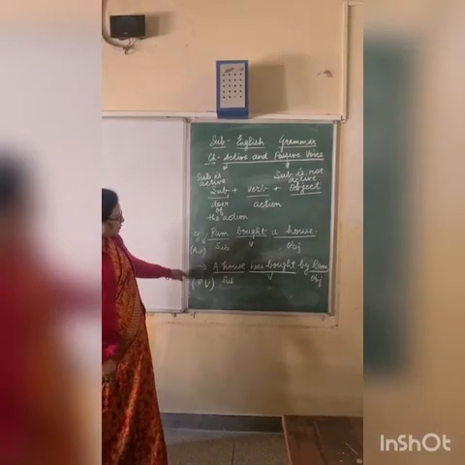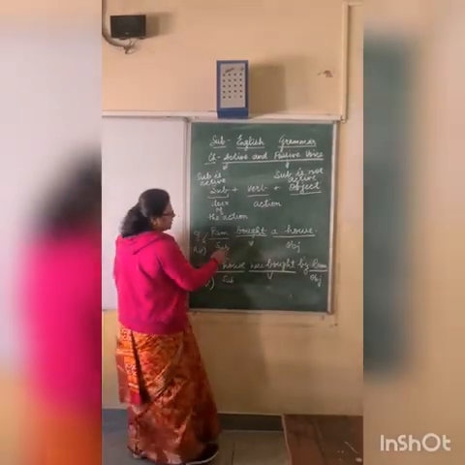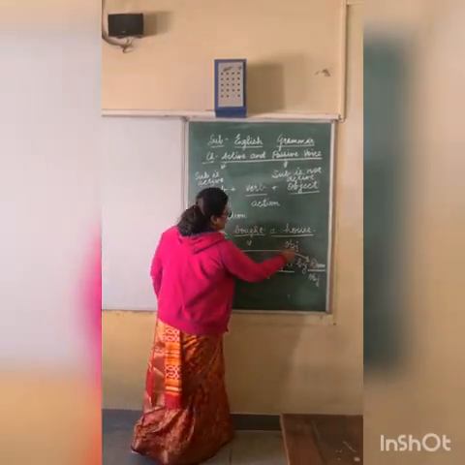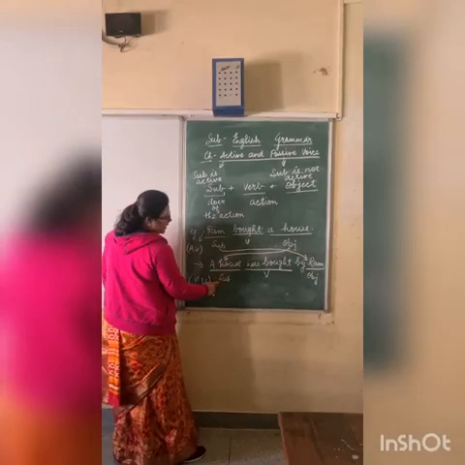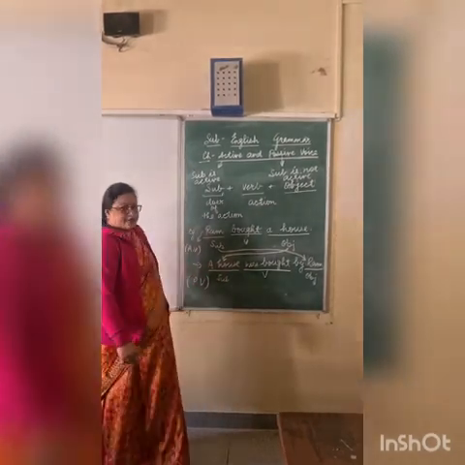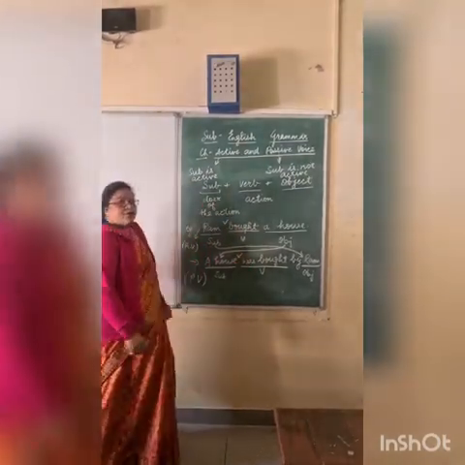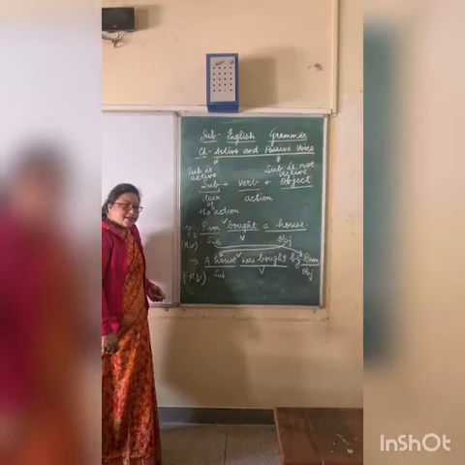To change from active to passive voice, we change the subject of active voice into the object of passive voice, and the object of the active voice is used as the subject of the passive voice. And the verb is also changed. And there are different rules to change the verb according to different tenses. So children, there are different rules to change the sentences from active to passive, and we will learn them one by one.